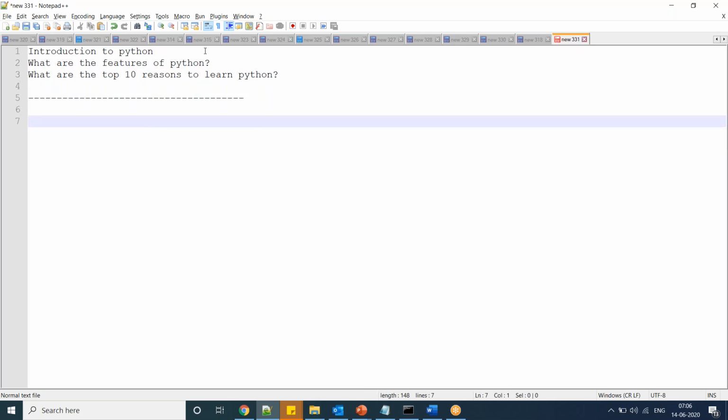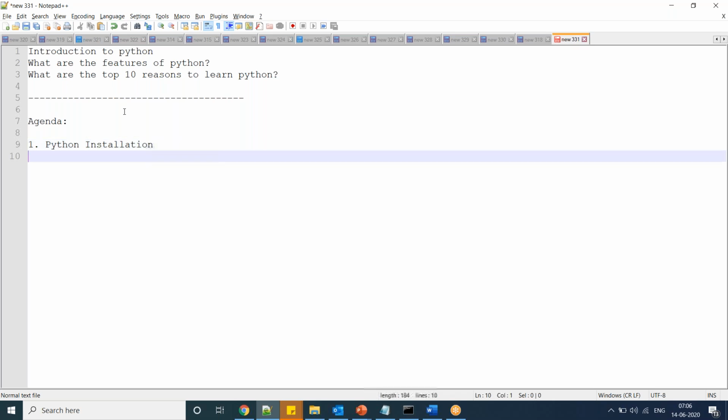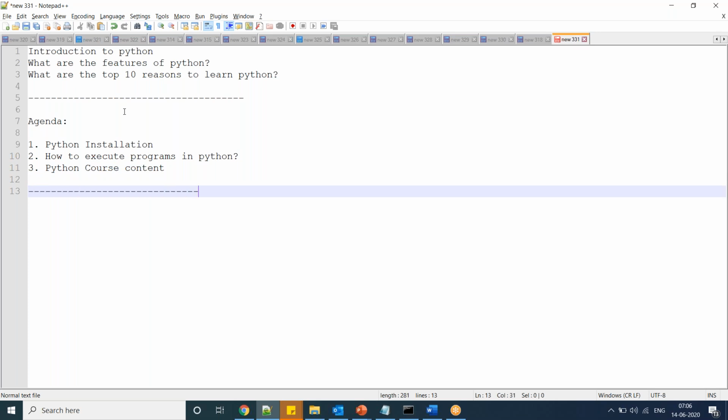Now, today, for the first 10 minutes, I'm going to repeat the last session and then we'll see today's content. So today's agenda is first Python installation, and how to execute programs in Python, and what the course content is. So these 10 days, what I am going to discuss. Okay, so this is what we are going to discuss today.